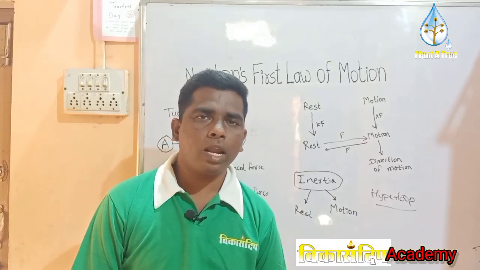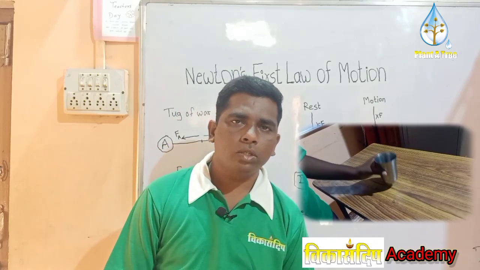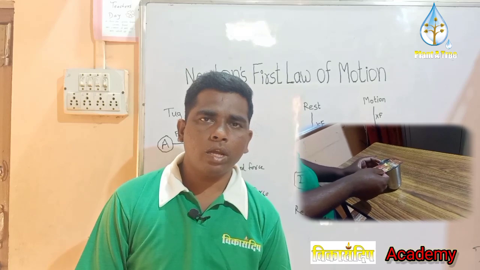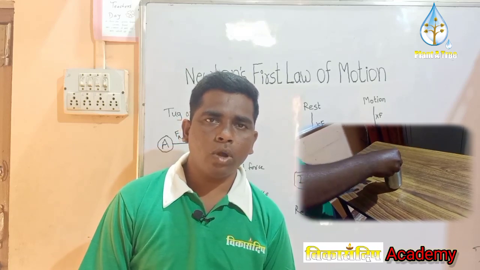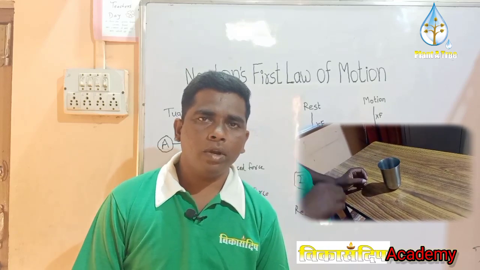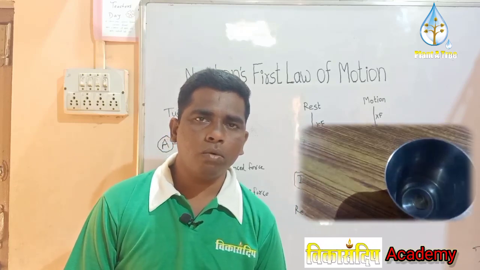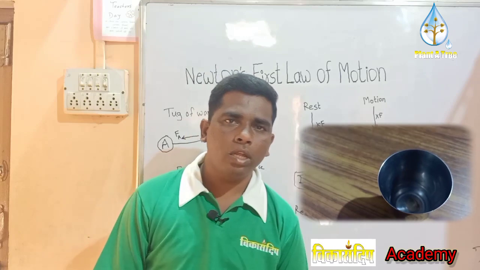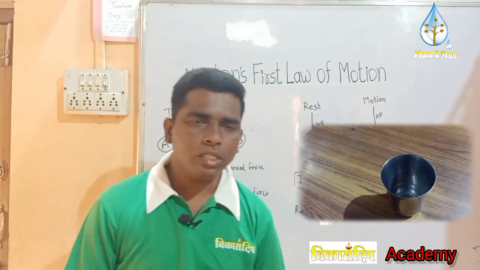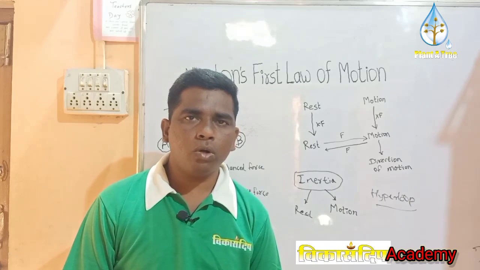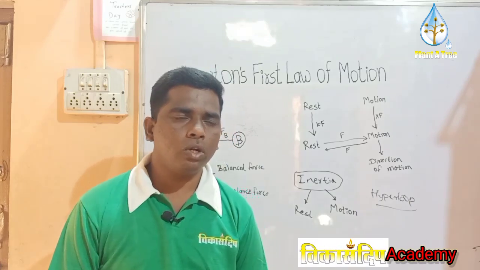For example, a glass, card and coin experiment. So in the glass, card and coin experiment, I am having a glass, putting a card on the glass and a coin on the card. When I strike the card, the coin does not move with the card but it falls down into the glass. This is because the coin is having inertia of rest and it does not want to move with the card, so it falls down into the glass.